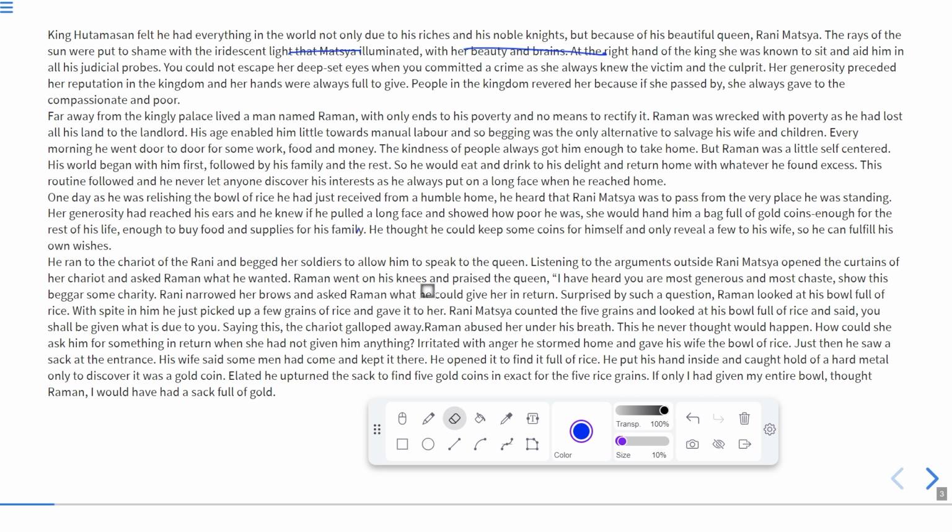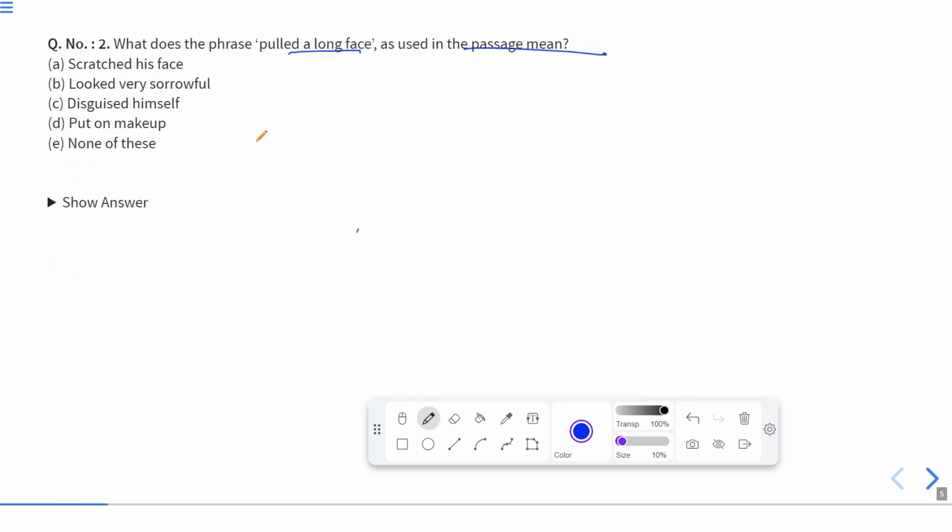Okay, so let us see the options. Options are like stretched his face. No, obviously he cannot stretch his face. Looked very sorrowful. Disguised himself means impostor him, or you can say pretend to be someone else. Put on makeup, or none of these. Obviously, it has looked very sorrowful. It means he looked very sorrowful. So the correct answer will be B, of course.